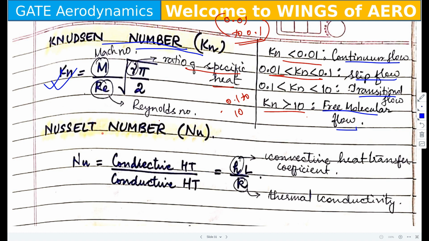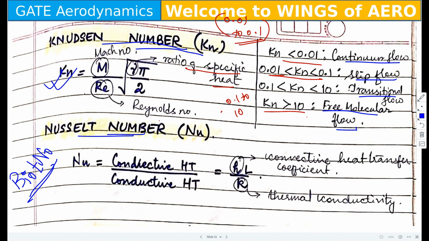Now moving to the next is the Nusselt number. Nusselt number is another important one when it comes to heat transfer, both the Nusselt number and the Biot number. Okay, before we have seen one number, the Biot number. Now both this Biot number and Nusselt number are relevant with heat transfer. Now when we talk about conductive heat, that means one solid body to another solid body, the heat is transmitted.